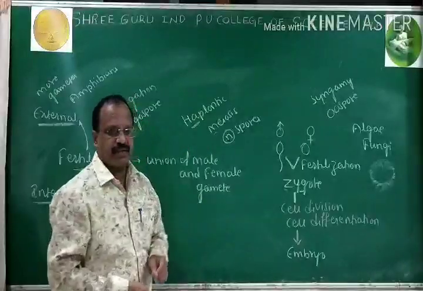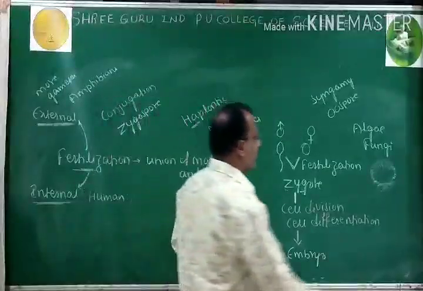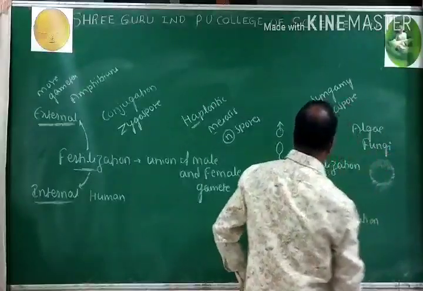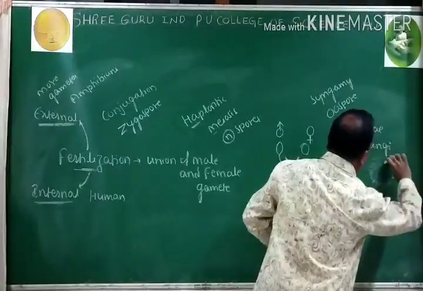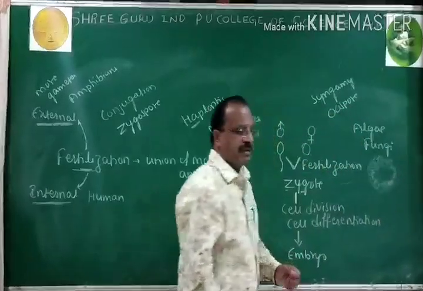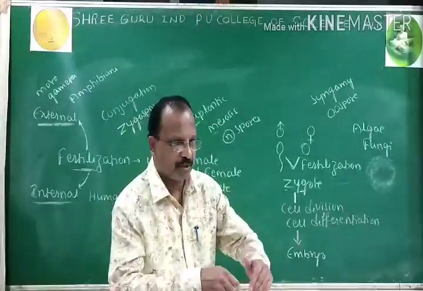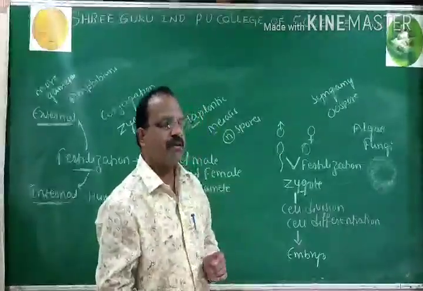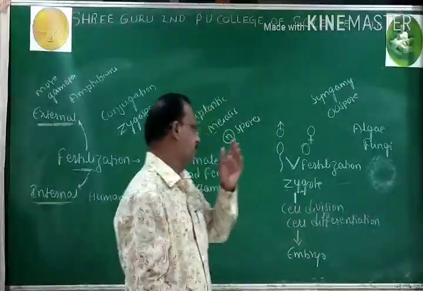It will germinate and produces new individual. But whereas in case of algae and fungi, zygote is covered by a thick wall which is having resistance to desiccation. As soon as the environmental conditions are favorable back once again, it will produce new individual.